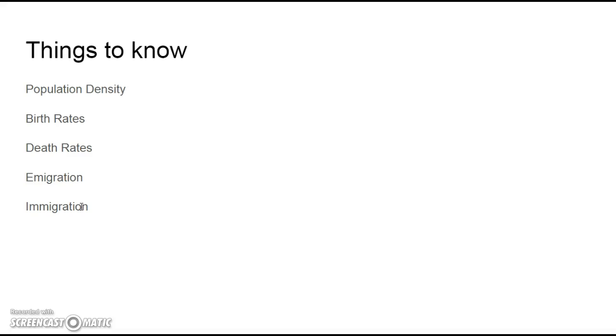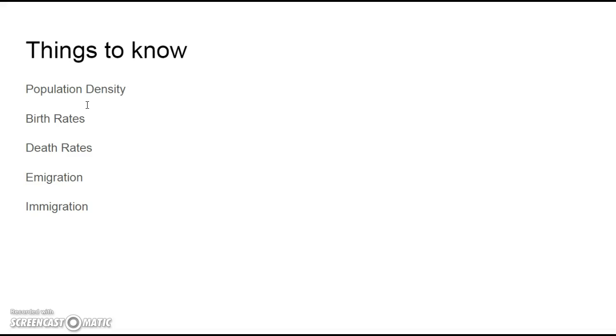What we're going to talk about next is population pyramids. Population pyramids show all of these, and we can analyze them to figure out birth rates, death rates, and whether there is a lot of emigration or immigration. These are the factors that affect population growth. One of the confusing things is that population growth can be negative.